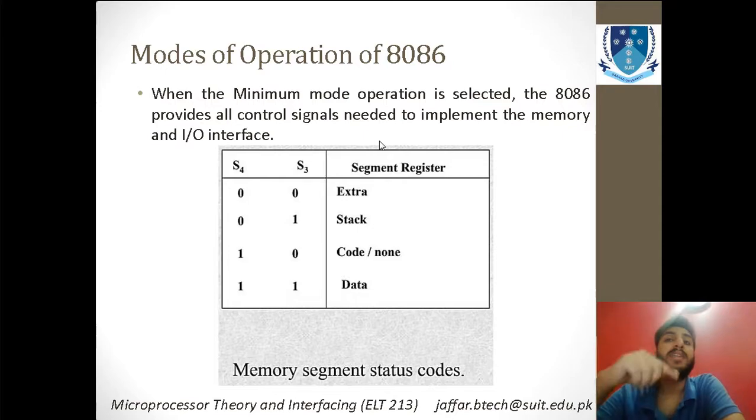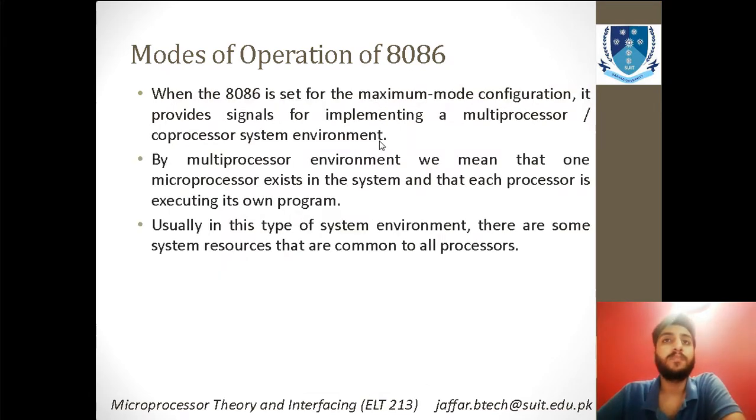If you send 01, it will search for a memory stack, and if you want to do another task, you will put the pins at 00. Consider both the pins as 0, and for that reason you can put any extra task that you want to perform in minimum mode.